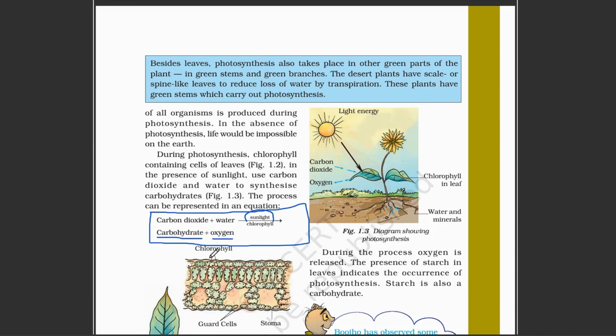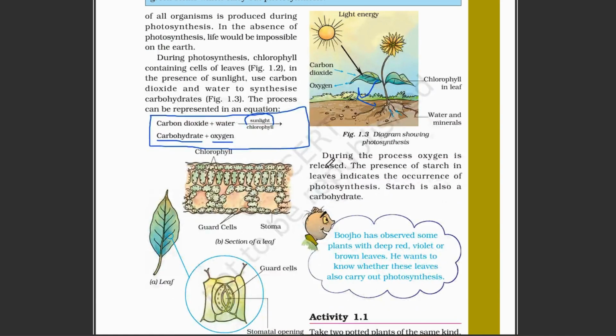The carbohydrate is the food, and oxygen is the waste product, which is released by the plant after completing the process. Here you can see the chlorophyll. The chlorophyll is above in the leaves, and the stomata are just behind them. Here is the stomata, the gap which exchanges oxygen and carbon dioxide, guarded by the guard cells. These are the two guard cells, and this small gap is called the stomata. Behind them there is chlorophyll which absorbs sunlight.